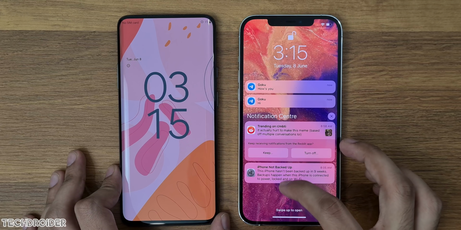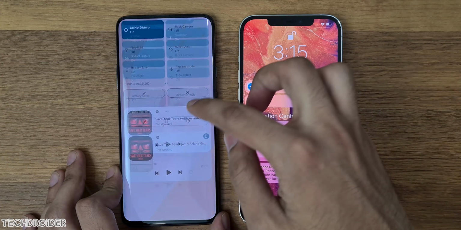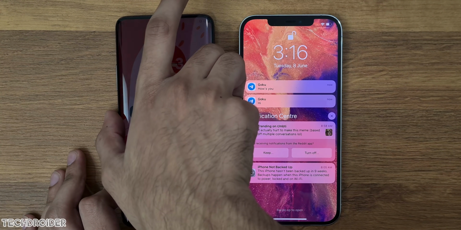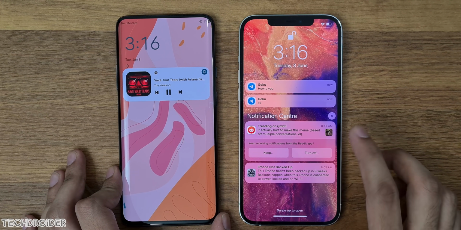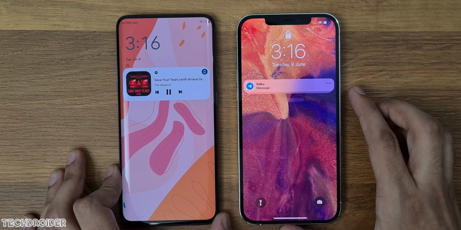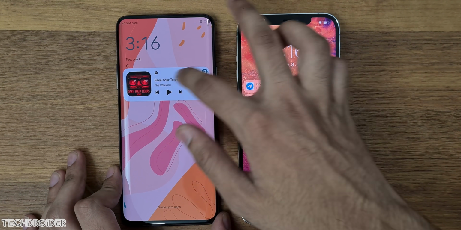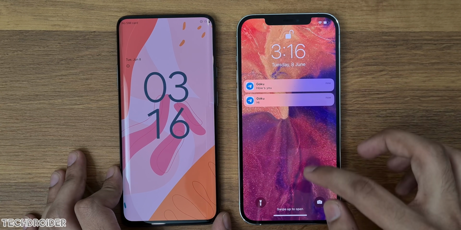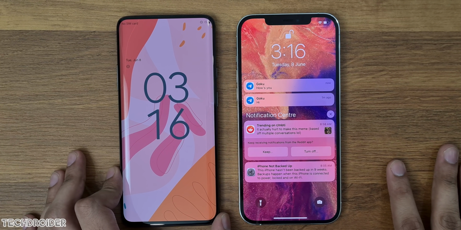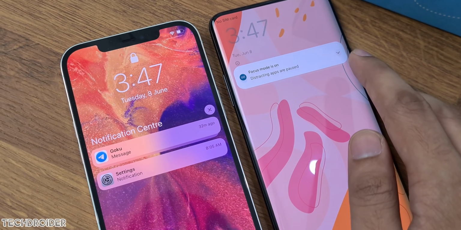So I kick things off with the lock screen, a massive redesign in Android 12. The clock is now huge and goes small when there's any notification or message, and it looks really new. iOS 15 got a new notification redesign on the lock screen. It uses AI to arrange the notifications, which is a nice feature. Like if your friend messages you, it will go on top. It prioritizes the notifications accordingly.